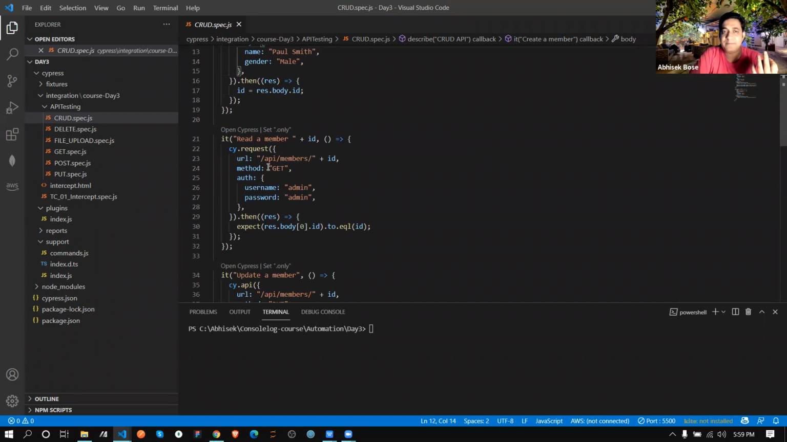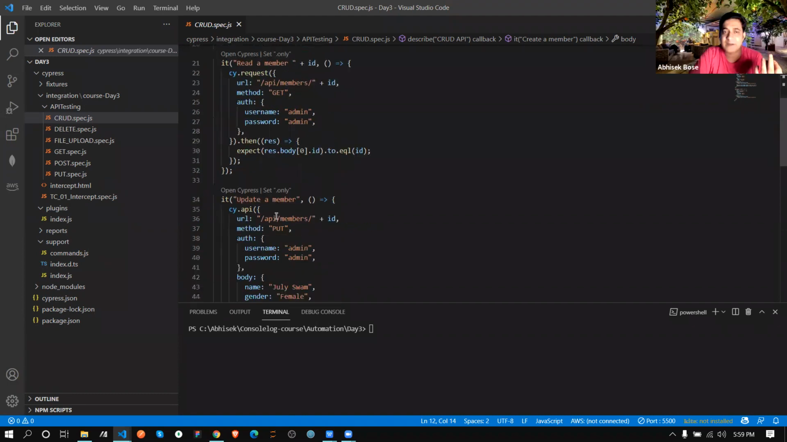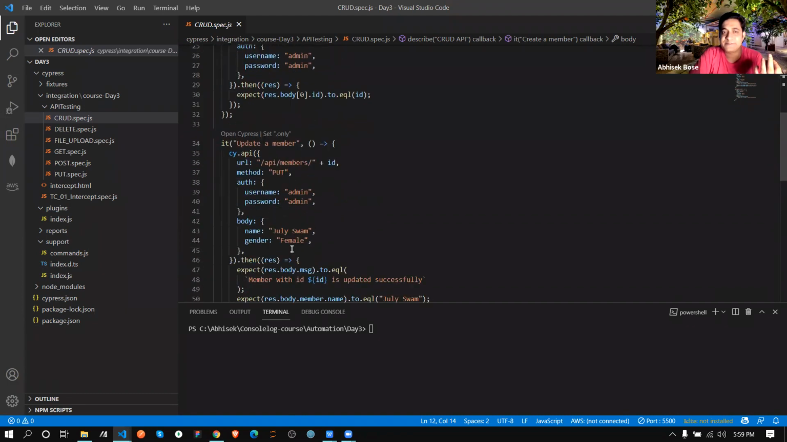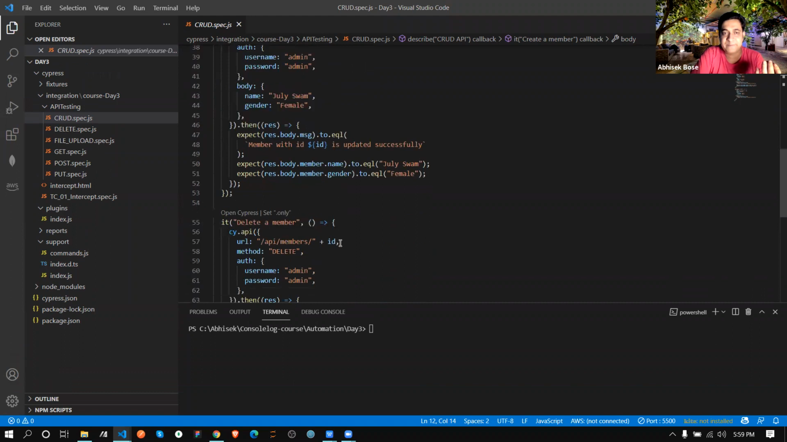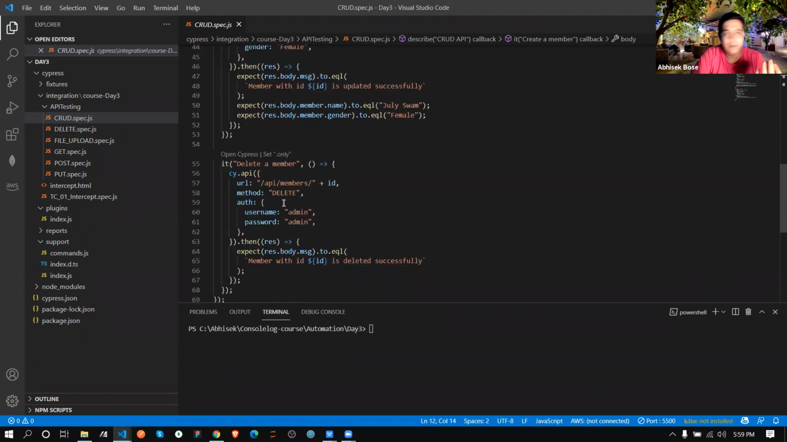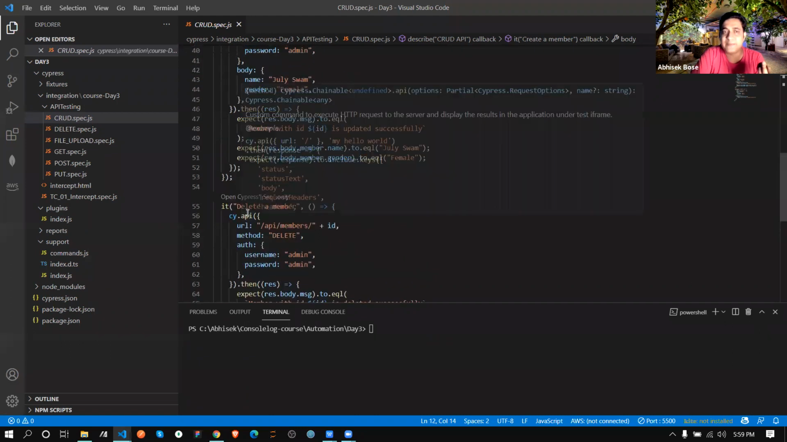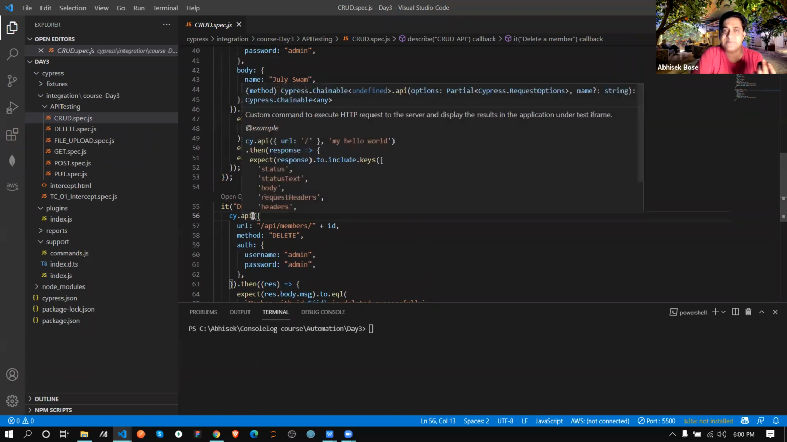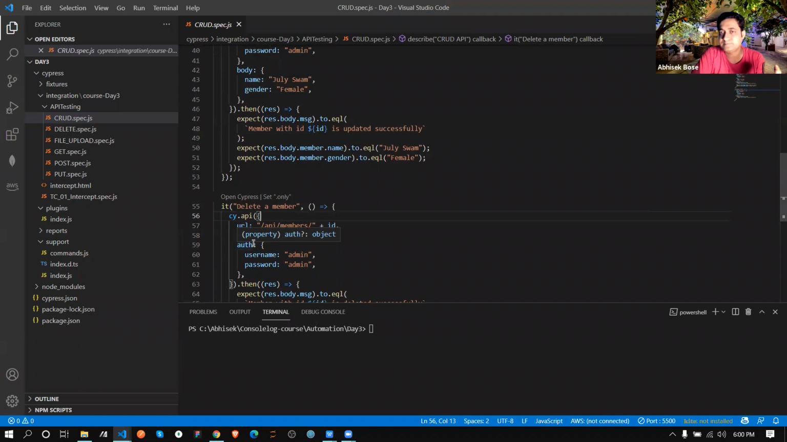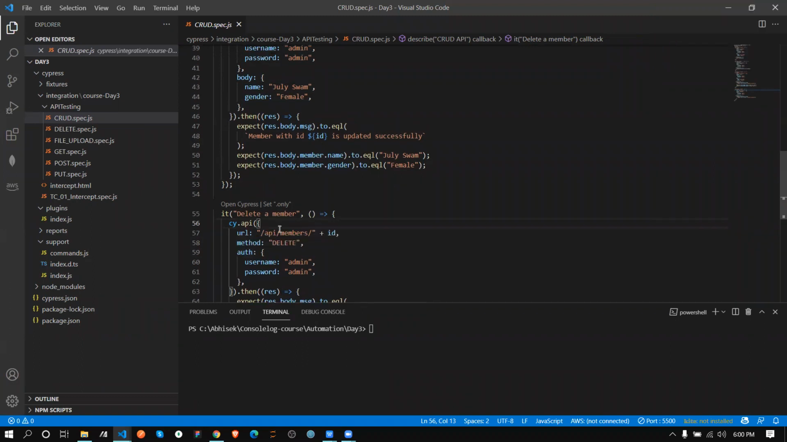URL, API member GET, same authentication, and you are checking. For update, same with the PUT method, and you are checking that the member with that ID is successful or not, and whether that text is returned from that API. For delete, same. So this is very simple. We already checked the intercept one and fetch, and the same way they implemented it for this REST API.